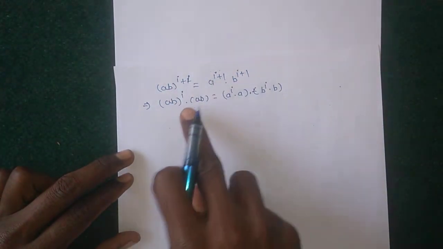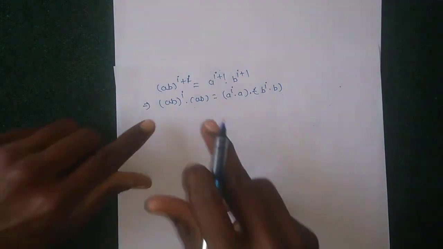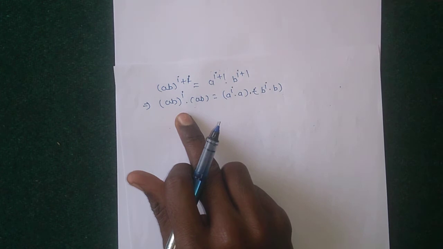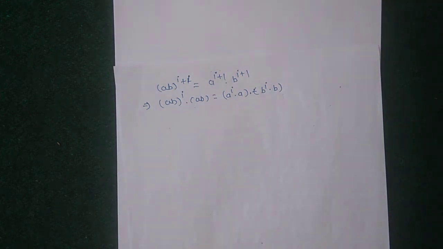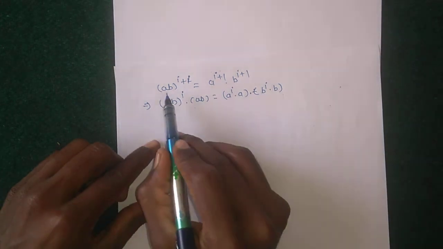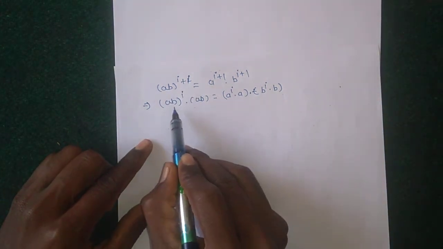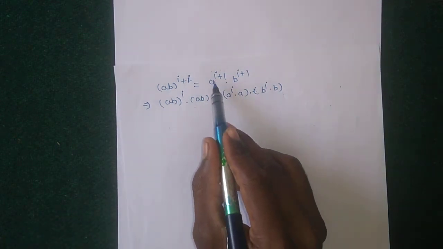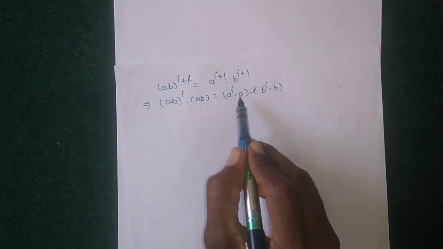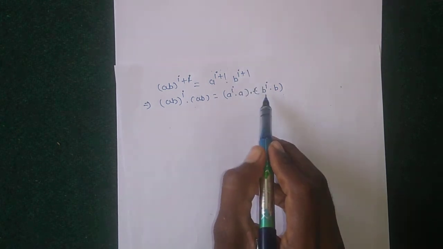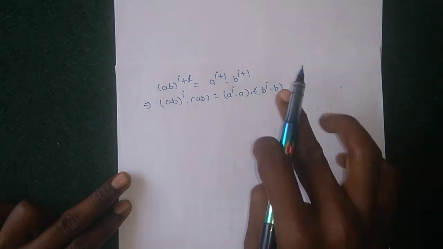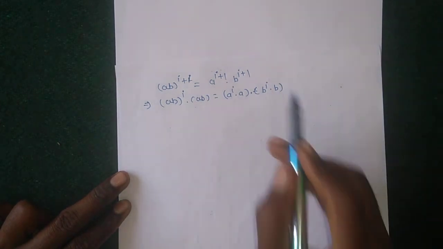This power is splitting in this form because for a product with the same base and different powers, the value is base raised to the sum of powers. Here (ab)^(i+1) = (ab)^i into ab. Here a^(i+1) means a^i into a, and b^(i+1) means b^i into b^1, here 1 is not written, into b.